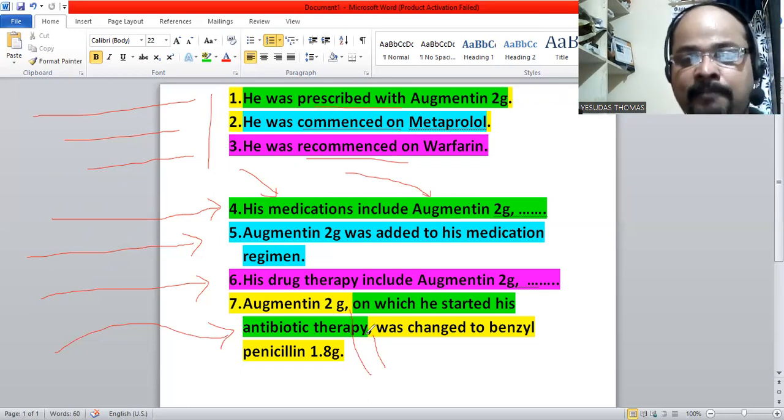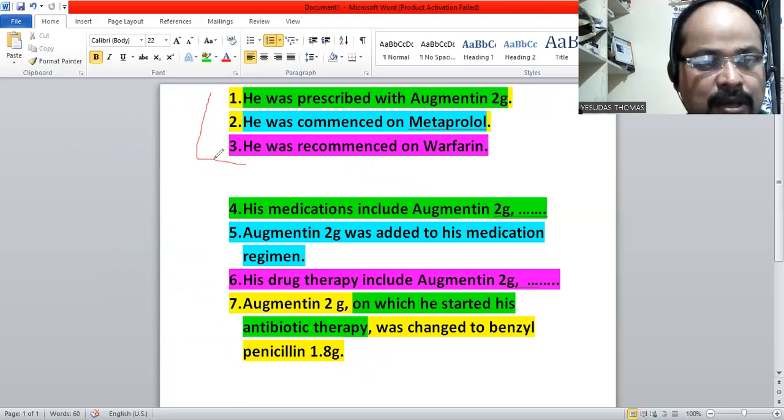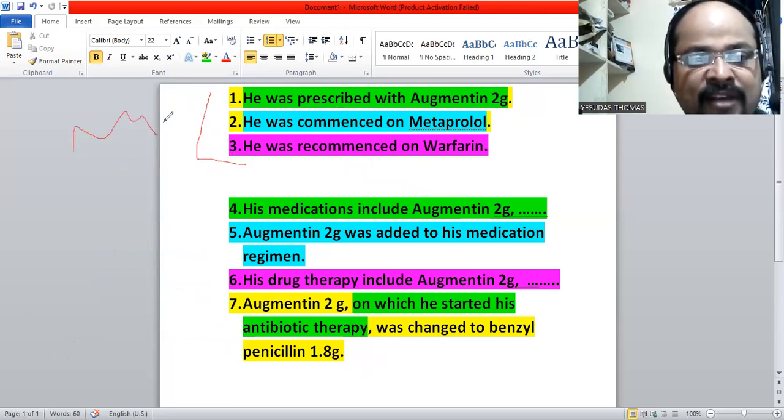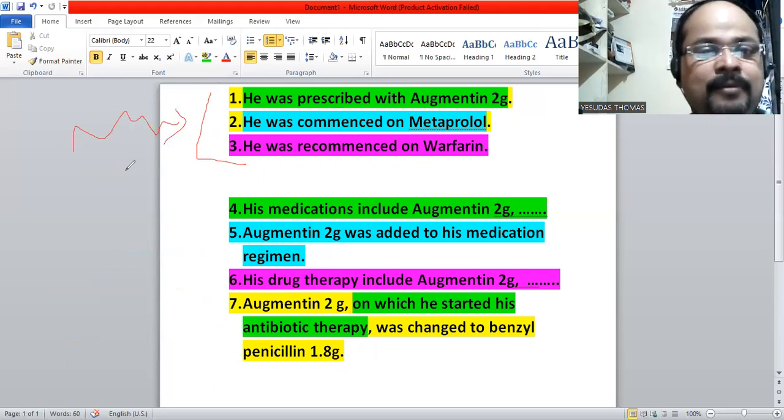So I just want to focus on the first three sentences because we normally have confusions with these three usages. Be thorough with that and make no mistakes, because almost all case notes have medications. So please be thorough with this usage. Thank you.